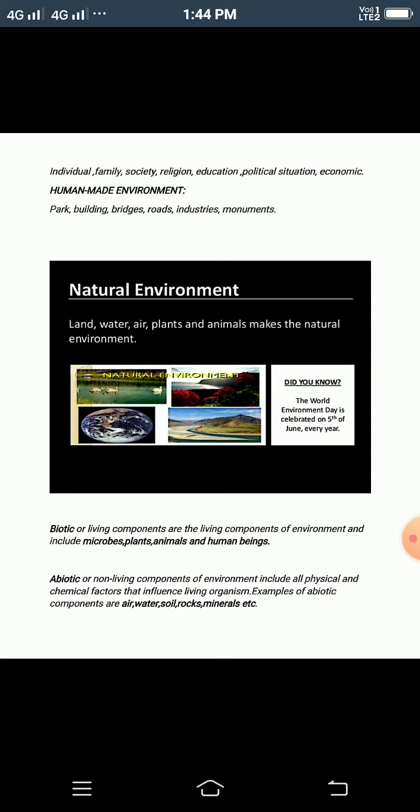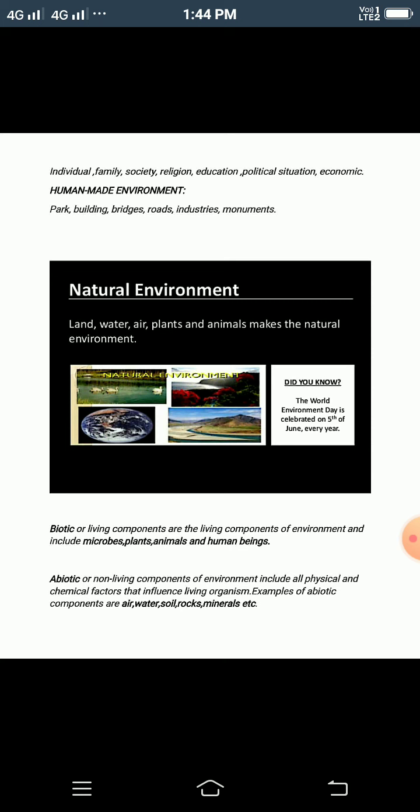So these are the components of environment, and human environment and natural environment are dependent on each other. Humans depend on natural resources directly or indirectly for their day to day needs and requirements. Human beings, animals, air, water, soil, vegetation, minerals found on the earth are the chief resources of the environment. Now, we will see what the natural environment is.